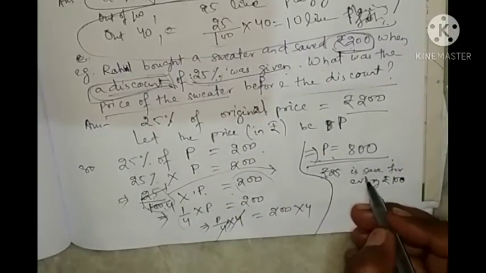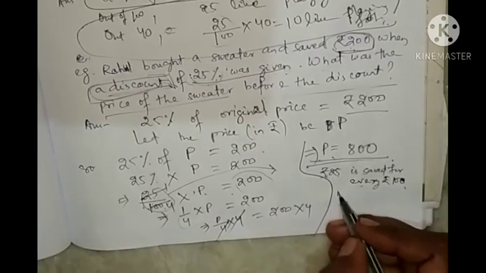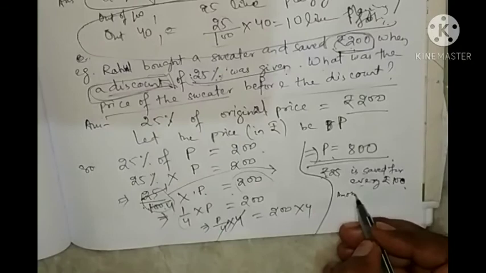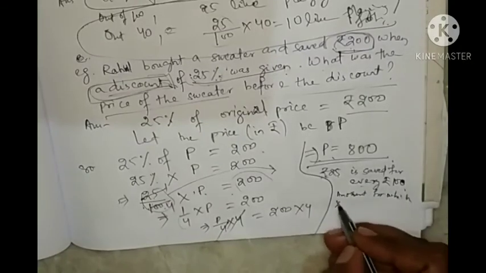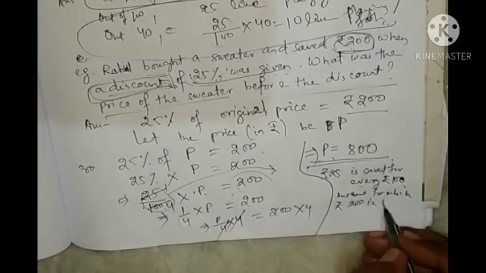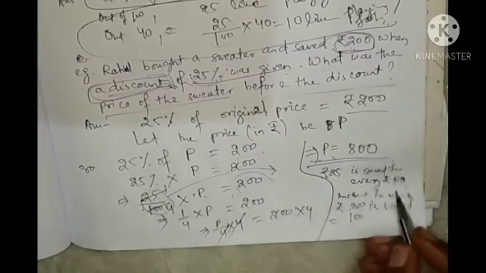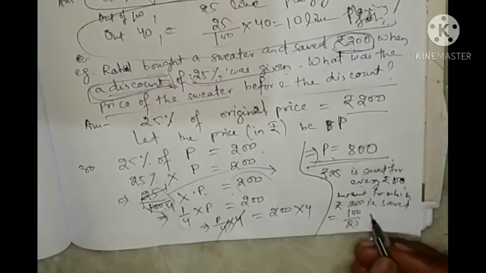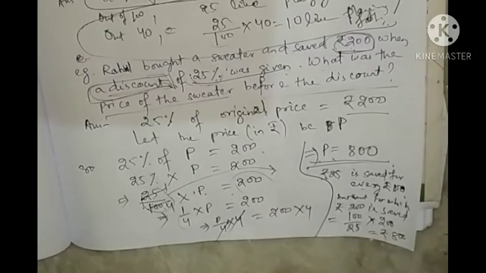Rupees 25 is saved for every 100, means amount for which rupees 200 is saved. You can write that 100 by 25 into 200, that is how much? Rupees 800. By this also you can find.